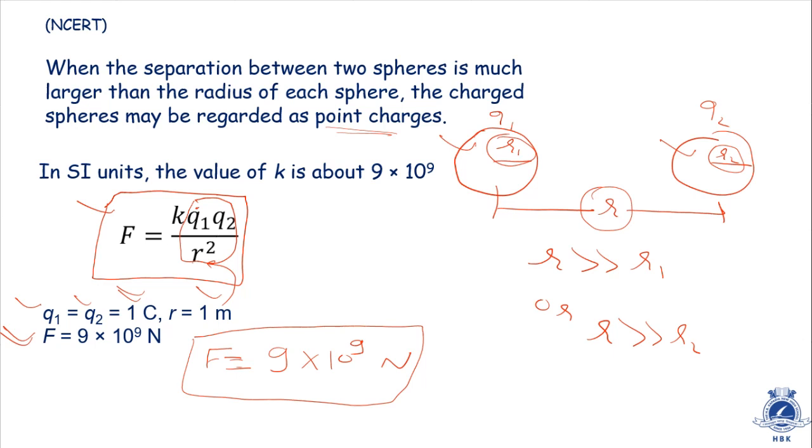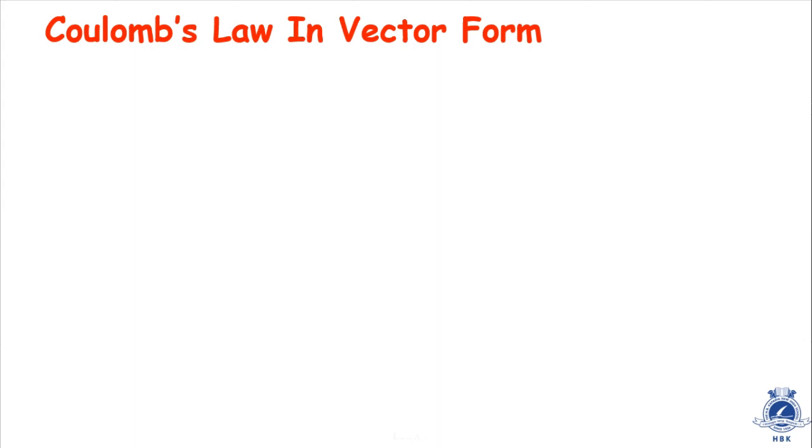So this was all about Coulomb's law in scalar form. We just studied all the things of Coulomb's law in scalar form. Now we will proceed to Coulomb's law in vector form. So let's see Coulomb's law in vector form.